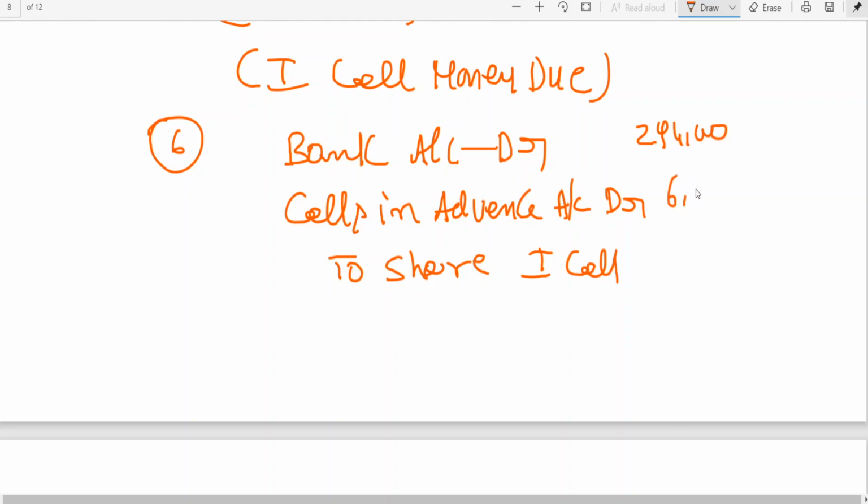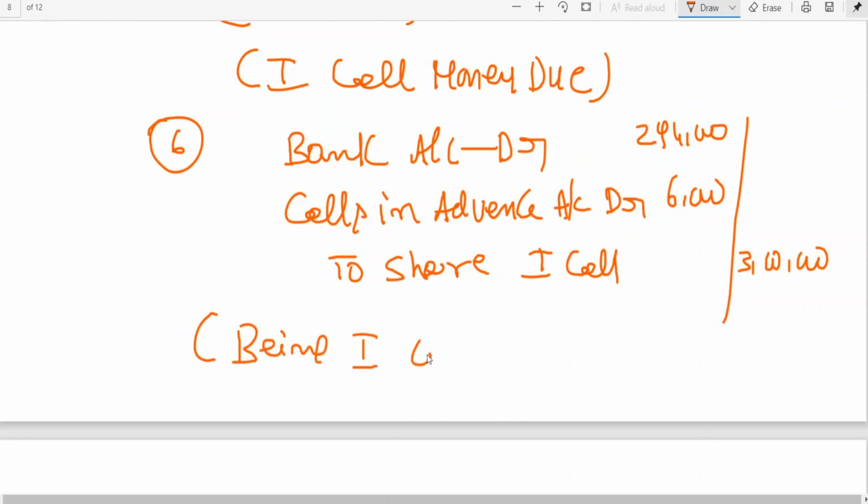Actually, the company is supposed to receive 3 lakhs, but 6,000 has already been received as advance. Bank account debit, calls in advance account debit, to share capital, being first call money received